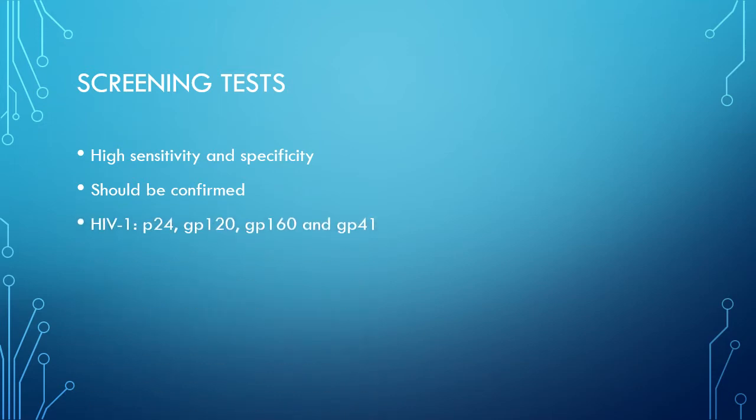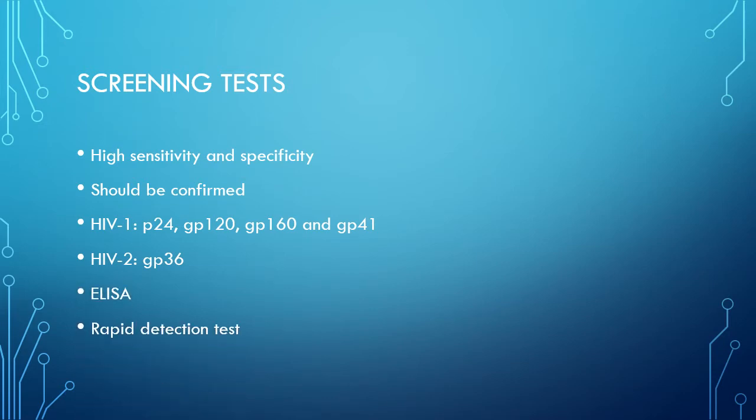Then the antigens useful for most of the screening tests are HIV1 specific, that is P24 antigen, then GP120, GP160 and GP41. GP means glycoprotein, which is an envelope protein. And for HIV2 there is a specific GP36 antigen which is useful for this screening test. They also detect HIV1 and HIV2 either separately or together according to the generation of the ELISA.